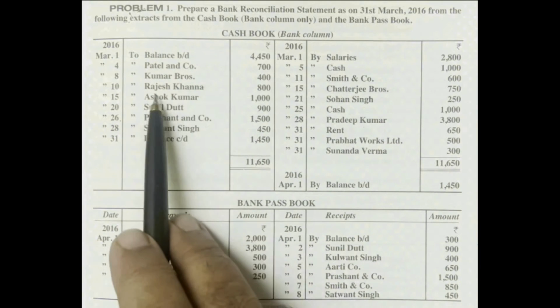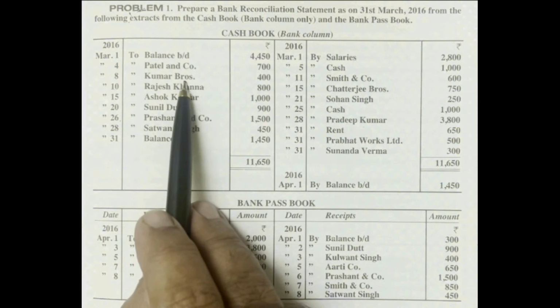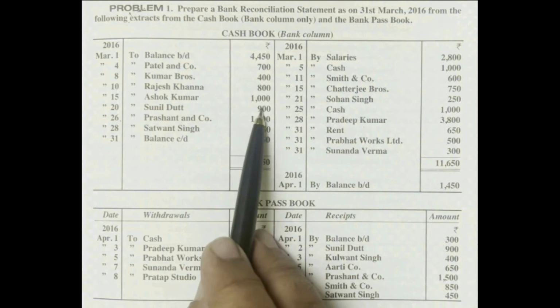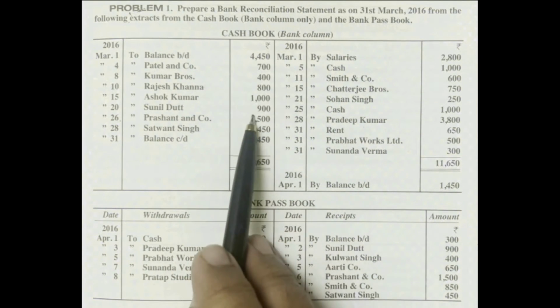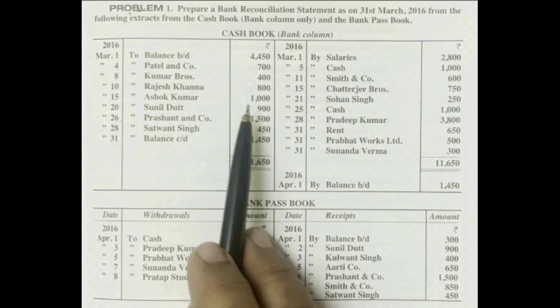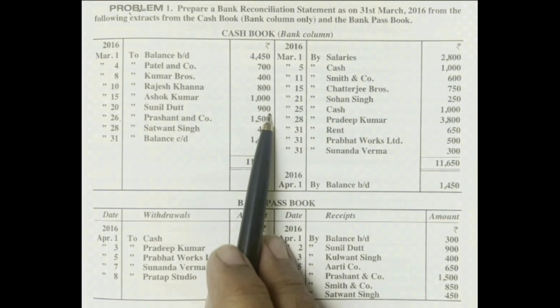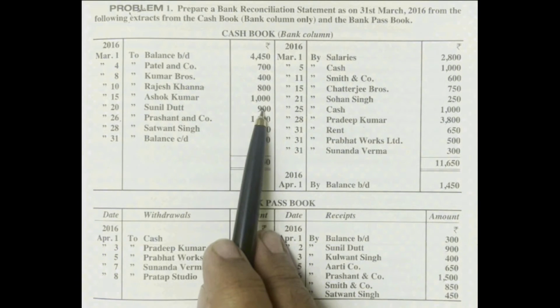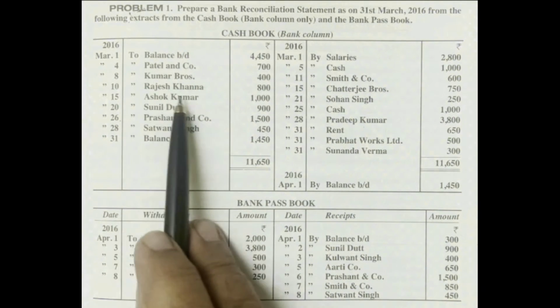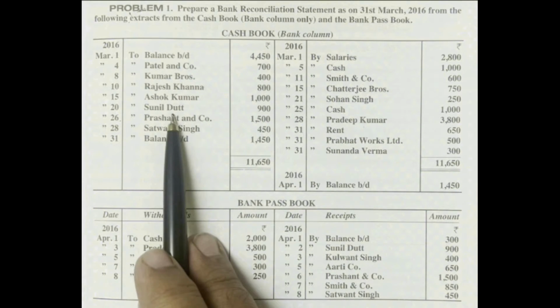For Kumar Brothers, Rajesh also, same thing we did. So here Peter and Company, Kumar and Brothers, they are giving checks to us. Why they are giving checks to us? Because they are due to us. Why they have to pay these amounts to us? Once we sold goods to them on credit. Now they are settling their accounts by paying these amounts to us. Means all these parties are our customers to whom we sold goods on credit.